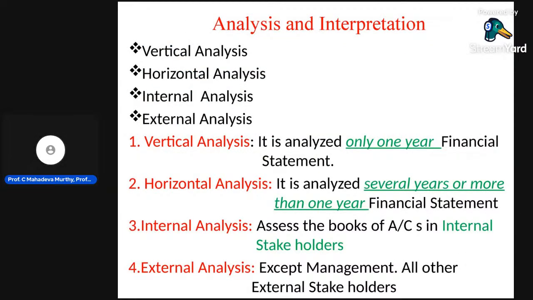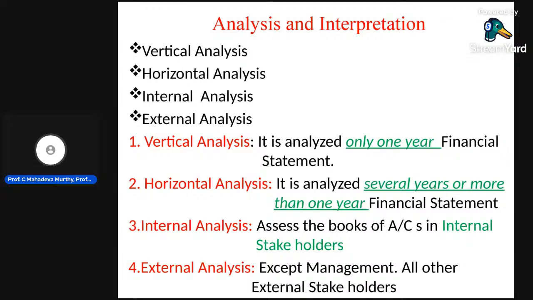Analysis and interpretation. What do you mean by that? Here we have seen two words: one is analysis, another one is interpretation. Analyzing the business related information, and interpreting the results. What is happening in that? I will explain that. What is the meaning of analysis and what is the meaning of interpretation?